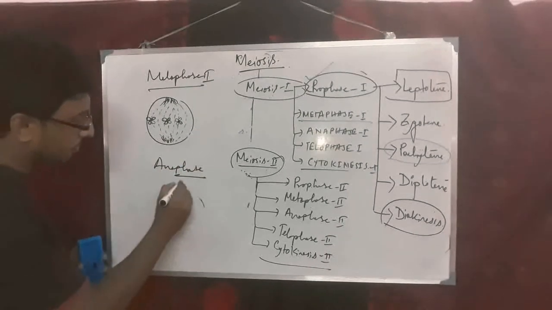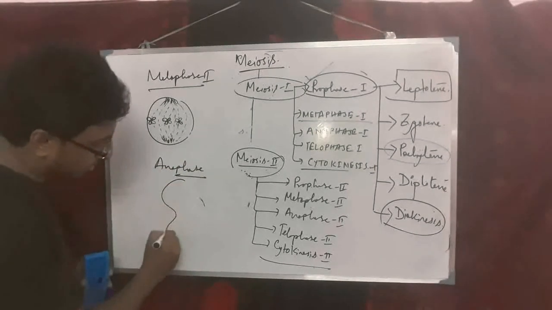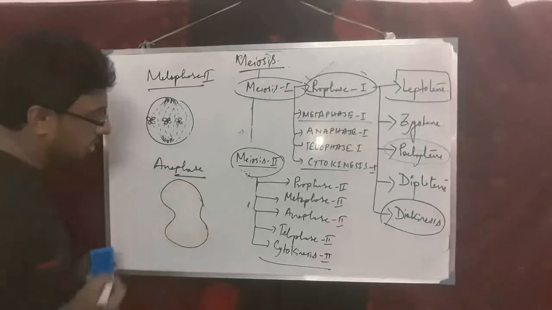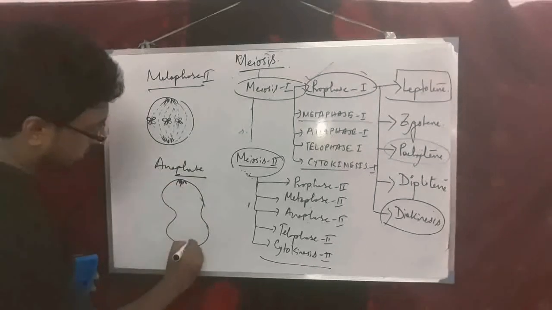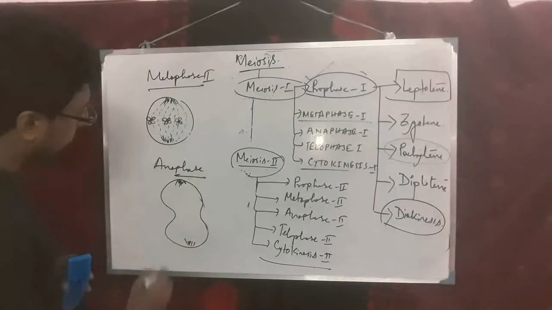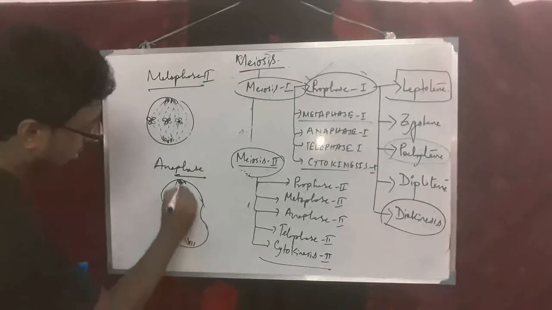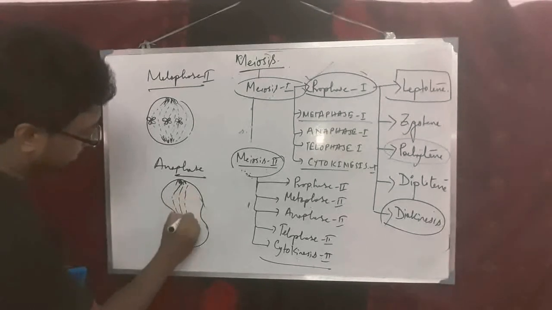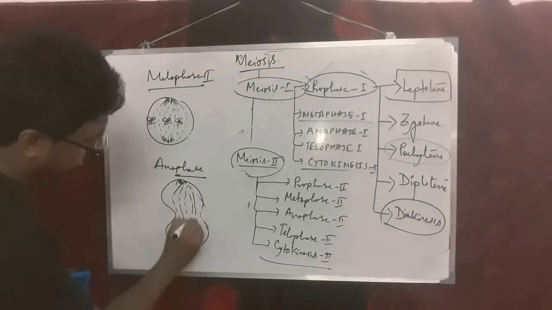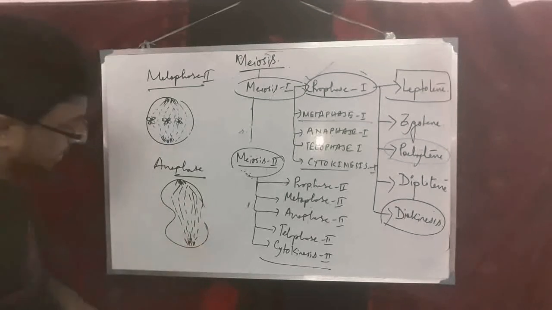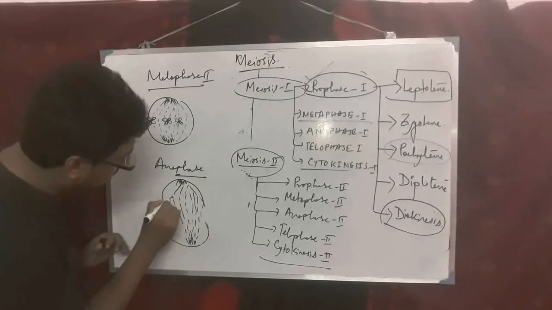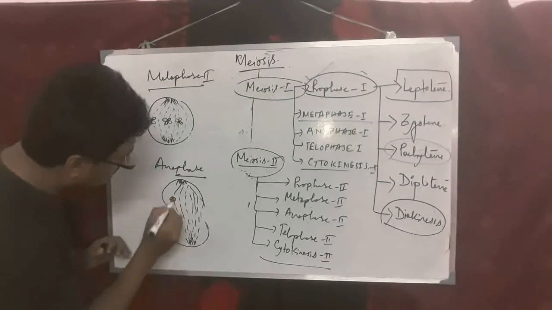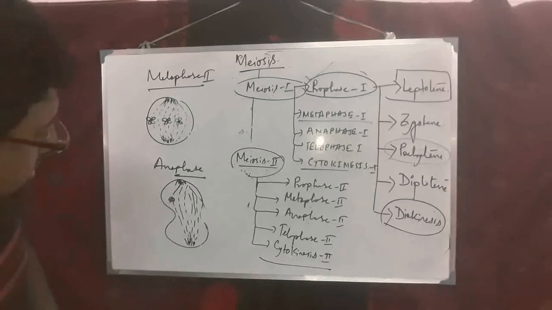Just like the same stage, the cytoplasmic constriction will occur, and here asters are forming, and spindle fibers are present in the nuclear spindle, and therefore the chromosomes are going towards the North Pole.